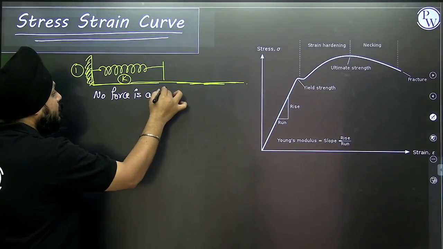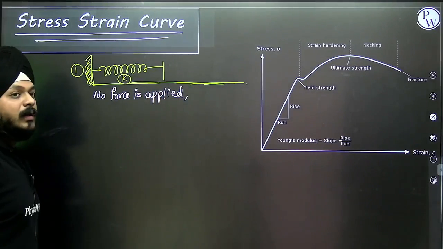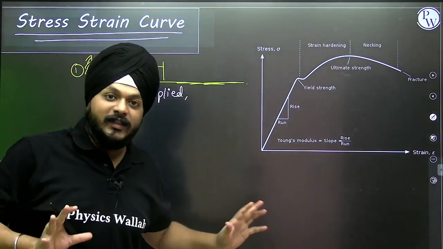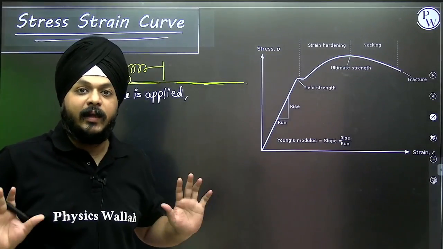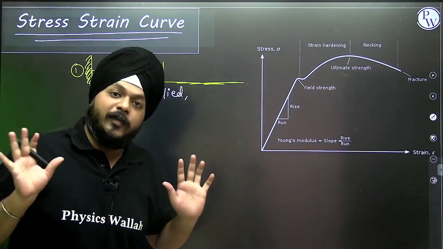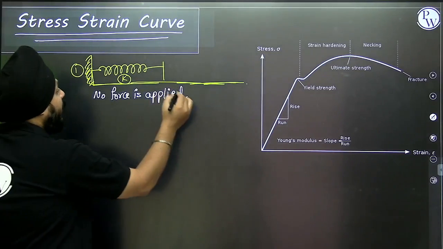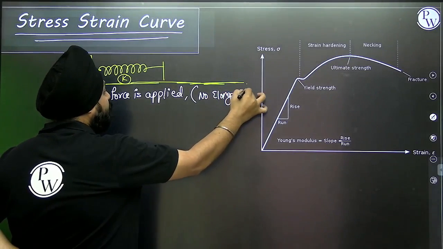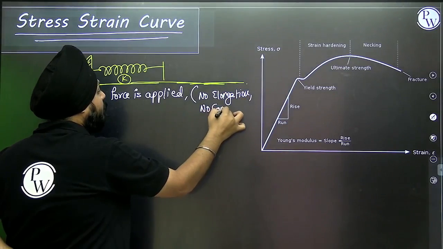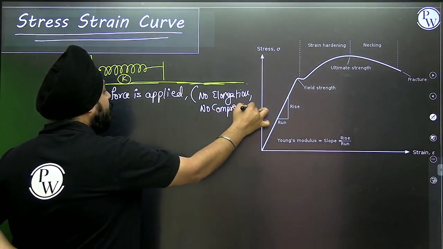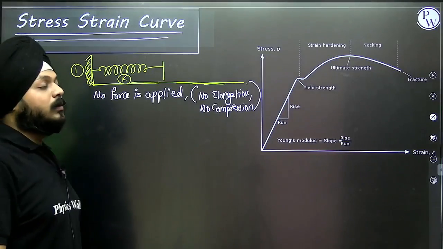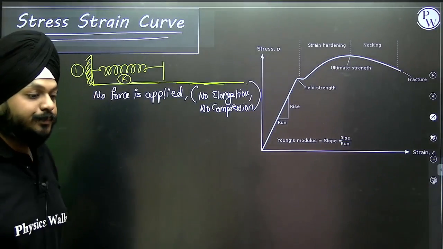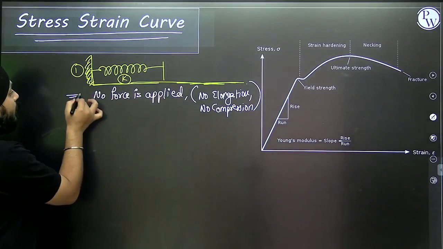If no force is applied, it is a very simple thing: we are not going to see any kind of elongation or compression. So no elongation, no compression, no force applied, in the first case.